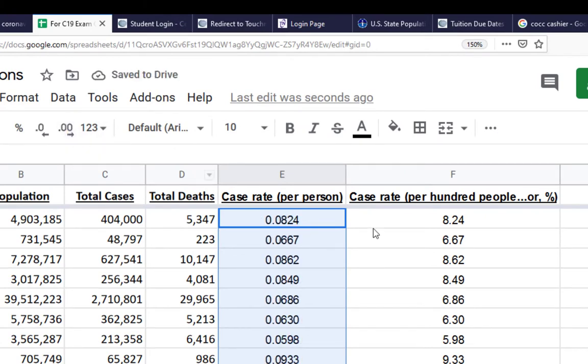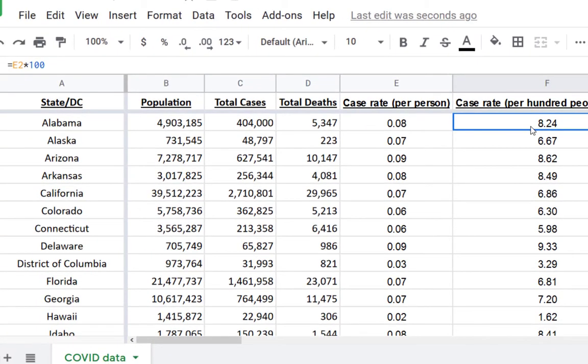So you can see what happened over here when we bumped these over. We got a couple extra places that we didn't see originally because they were hidden by the rounding. So you could increase the places there to see that. So now you would say the Alabama case rate is 8% in the general population.